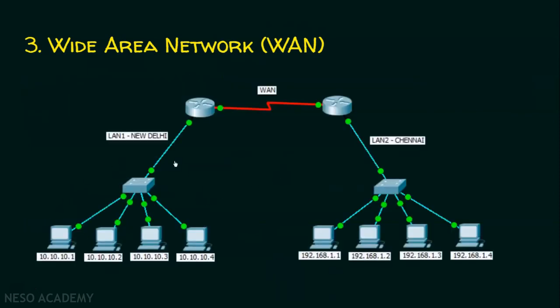There are two local area networks. One local area network is in New Delhi and the other local area network is in Chennai. These two local area networks are in two different places in the country, separated by a very large geographical area. But still, this computer can communicate with this computer, and this is possible only with the help of a wide area network. Wide area network means communication at a large distance. If it is a MAN, this is possible only within a city, but this is a wide area network, hence communication at a distance is still possible.